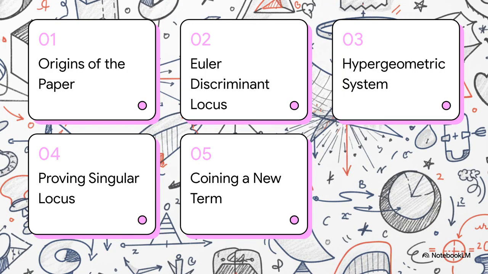And hey, don't let the complex terminology intimidate you, because we've got a very clear roadmap. First, we'll look at the origins of the paper. Then, we'll set the problem by defining the Euler discriminant locus. Next, we'll introduce the hypergeometric system, unpack the logic of proving the singular locus, and finally, look at how the author literally coins a brand new mathematical term.